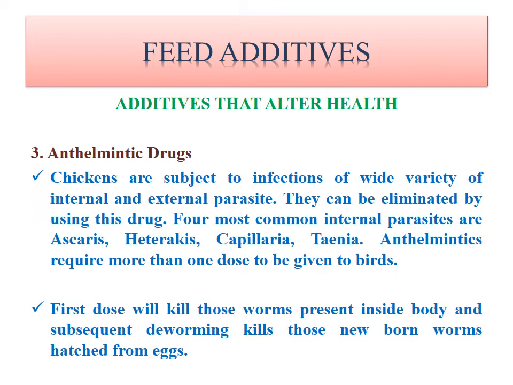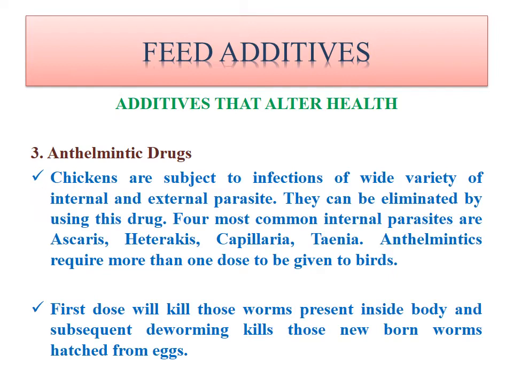Then anthelmintic drugs. Anthelmintic drugs are drugs which kill harmful parasites, whether internal or external. We all know that internal parasites are those present inside the body, while external parasites are those present on the skin of the body. They can be eliminated by using drugs called anthelmintic drugs. The most common internal parasites of birds are Ascaris, Heterakis, Capillaria and Taenia.